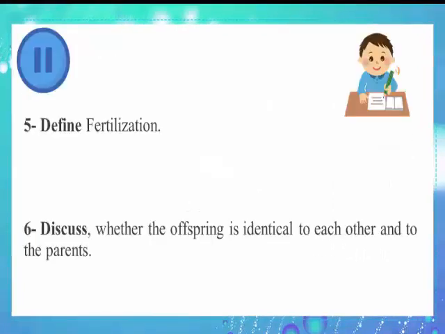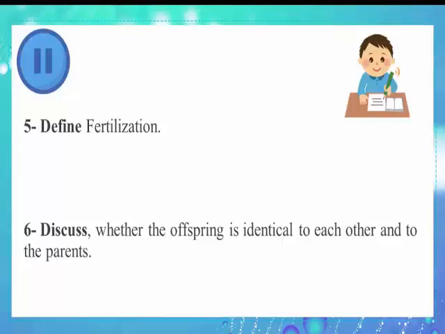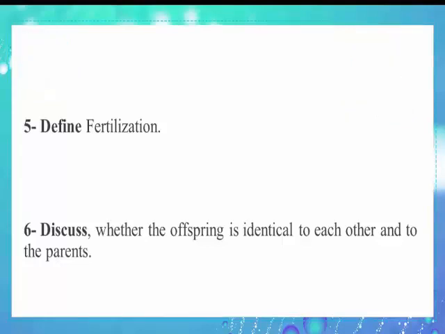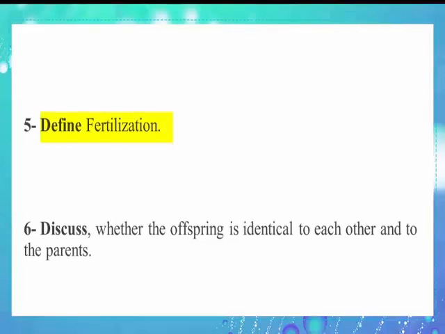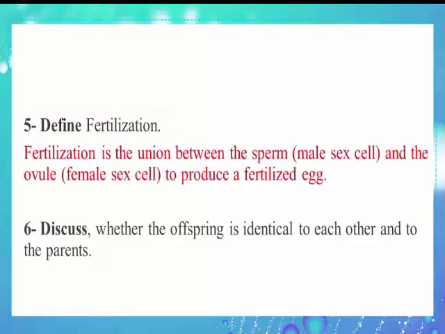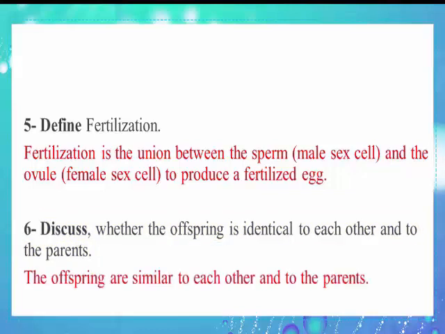Now, please pause the video again and solve numbers 5 and 6. Number 5. Define fertilization. Fertilization is the union between the sperm, male sex cell, and the ovule, female sex cell, to produce a fertilized egg. Number 6. Discuss whether the offspring are identical to each other and to their parents. The offspring are similar to each other and to their parents.